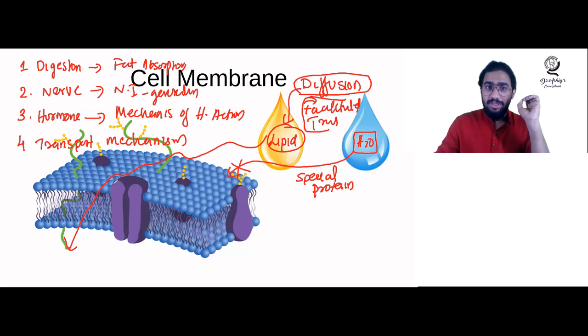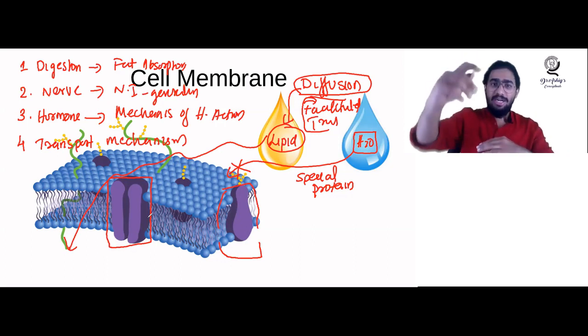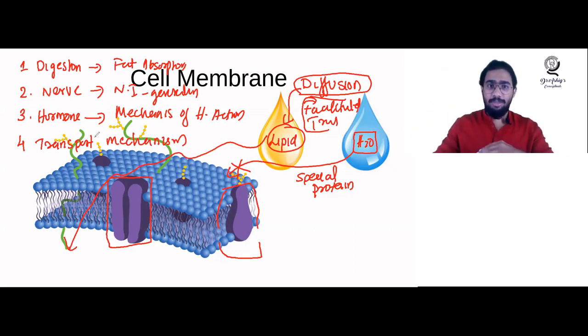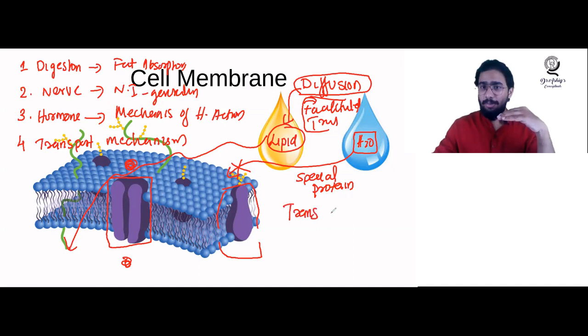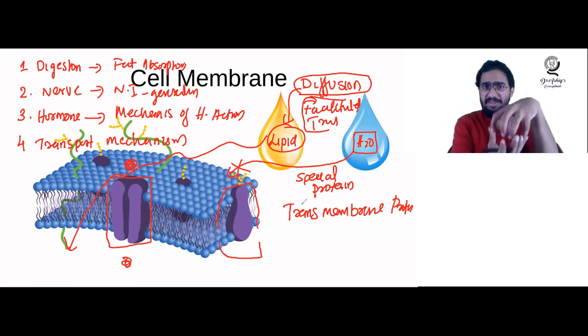I have told you the cell membrane will have some other proteins. You can see one protein I am marking here. Can you see this protein? In the same way, this protein will also act. So these two proteins extend from one surface of the cell membrane to the other surface, from the outer surface to the inner surface. Since it spans the cell membrane, we will call this protein a transmembrane protein, or an integral protein. Why is it known as integral? Because it is integrated with the cell membrane.